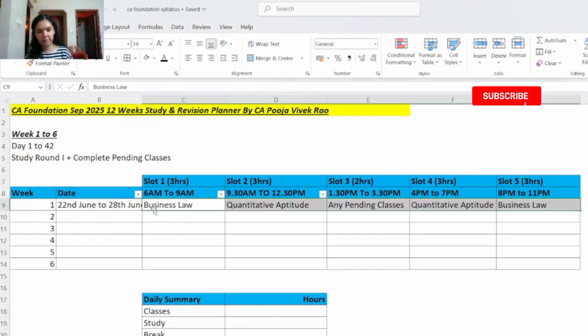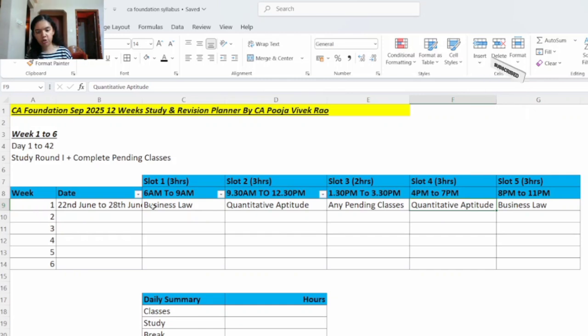Here in slot 1 you will study business law. In slot 2 you will study quantitative aptitude. And in slot number 3 you will complete any pending classes. Then in slot 4 again you will study quantitative aptitude. And in slot 5 you will study business law.